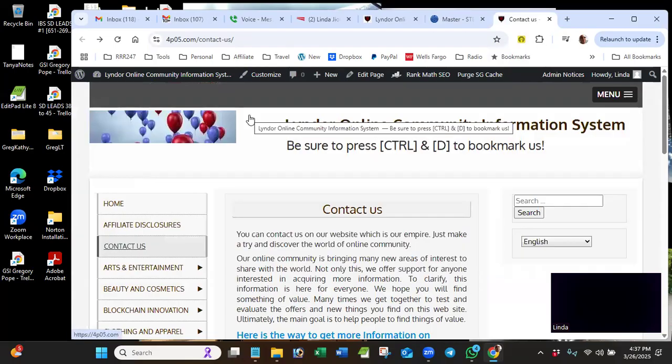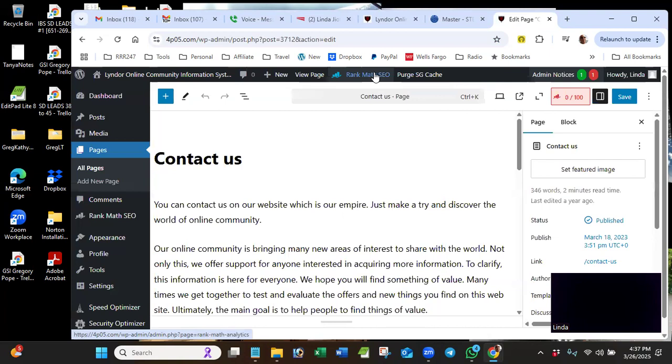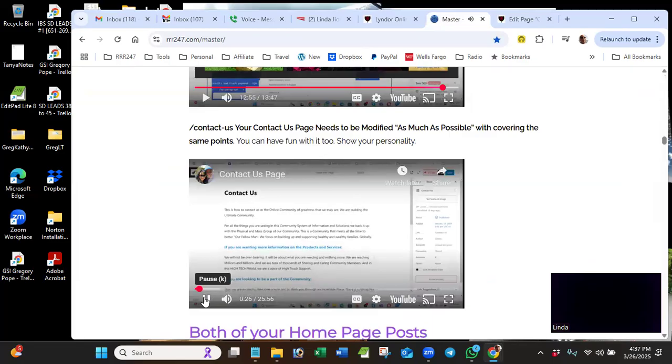And then I'm going to, since I'm logged in, yours looks a little different because your resolution on your computer is much higher than mine. But edit page is there in the black. Okay. And now we're into what he's going to go into next. So this is 80 out of 100, and that's going to be okay. But let's go ahead and we're going to watch the video a little more and see what he does next. Now I can modify it, right?